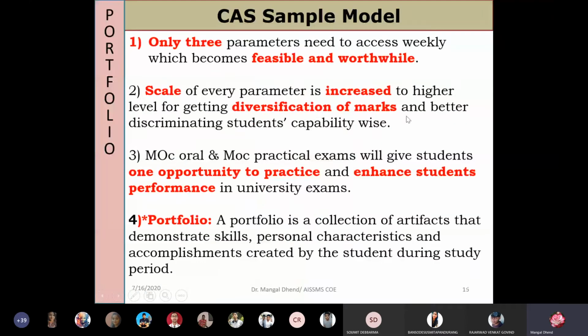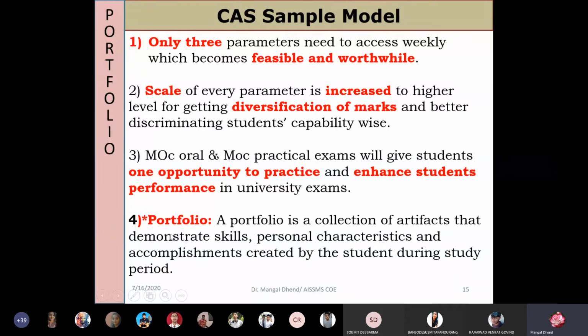And CAS model. What is CAS? Continuous assessment sheet. So how term work marks will be given for all the subjects? We have introduced new portfolio. So what is portfolio? Portfolio is a collection of artifacts, demonstration of your skills, personal characteristics and accomplishments created by the students. Suppose part B practical would not have been there. So how I would have assessed your AMS journal? I would have given one activity to you to perform under the portfolio.